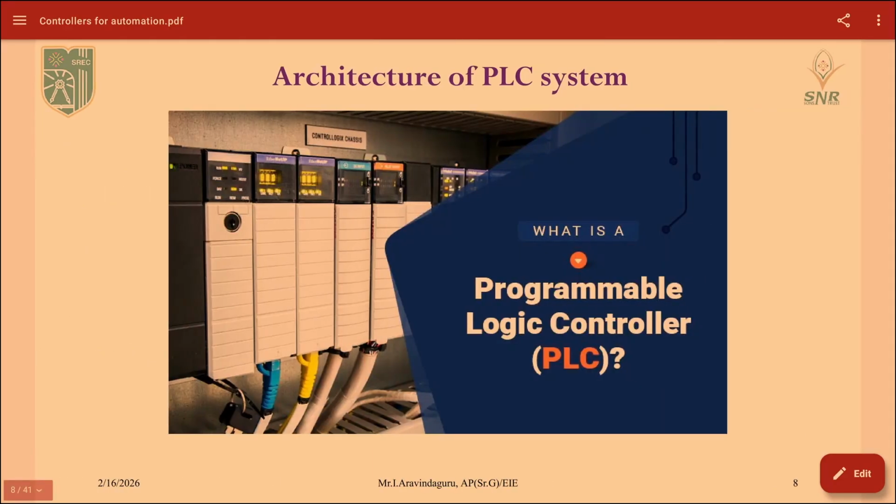Let us see about the controllers which are available in the industries. First of all, we will see about a basic controller in industry, which is a robust one. That is nothing but the programmable logic controller, that is PLC. It is termed as a PLC.